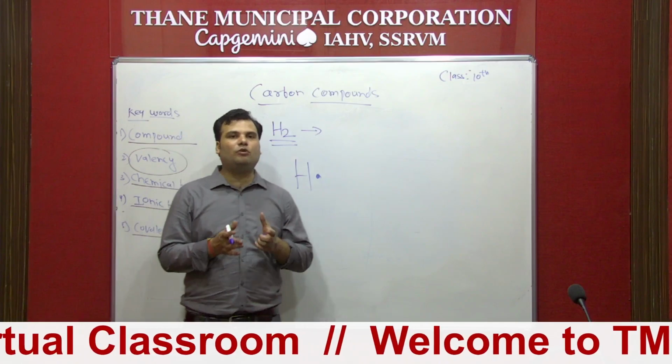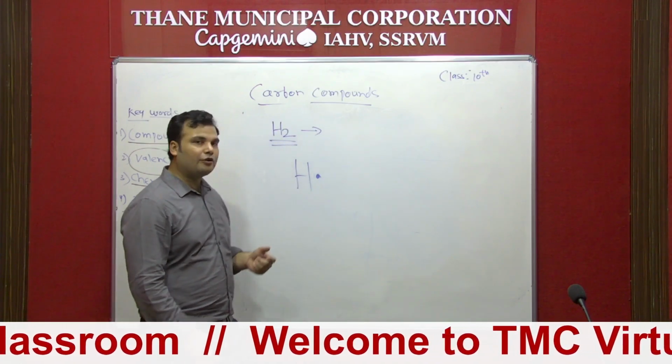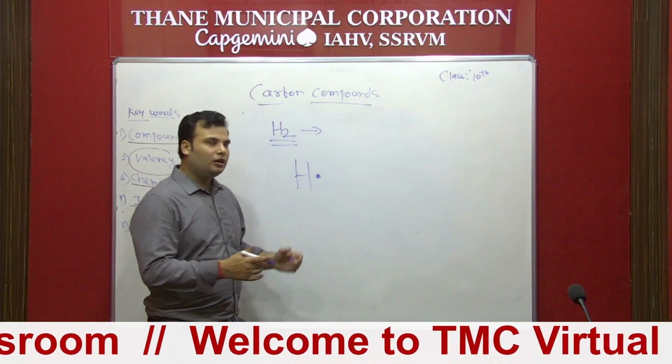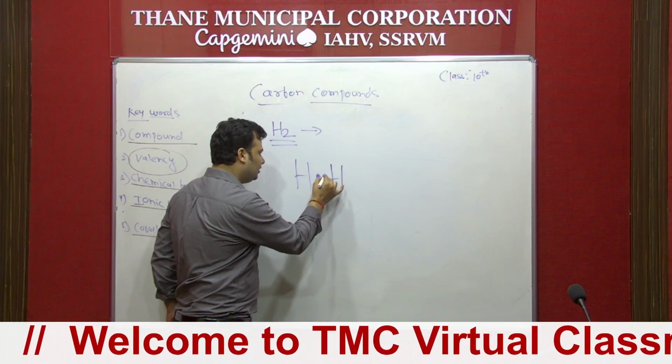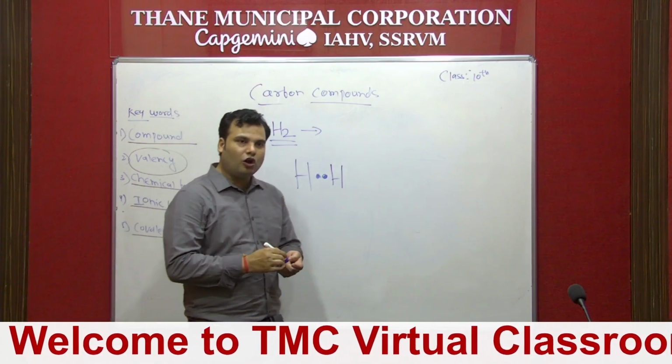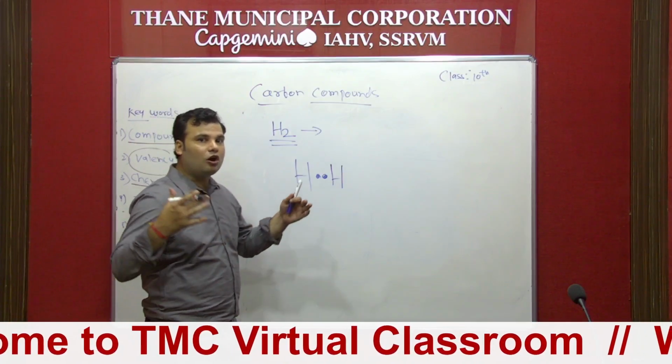So every element wants to complete their octet. So we know that first shell contains 2 electrons. So hydrogen having atomic number 1. So again one hydrogen will come, and that time you can see again 1 electron. So there is always sharing of electron. Covalent means cooperative. There is always sharing.